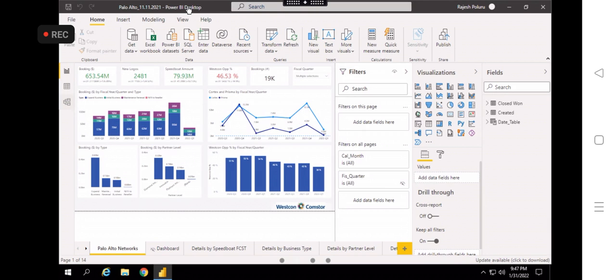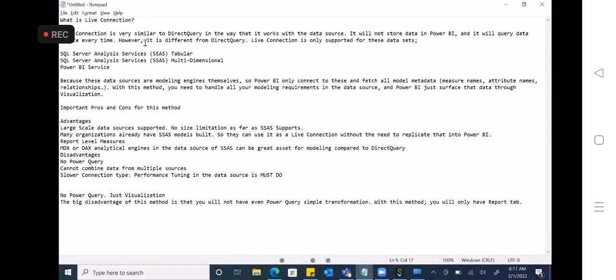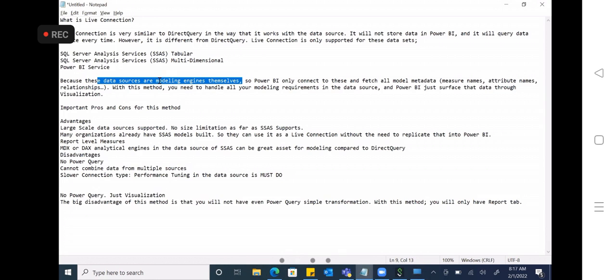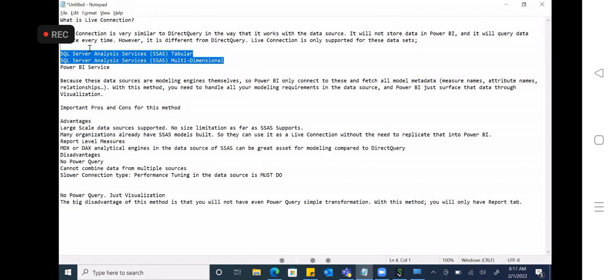What I mean to say is, because the data sources, tabular and multi-dimension model, are modeling engines themselves, they have modeling capability. We do all the modeling stuff in the source itself. Power BI only connects to these data models and fetches all the metadata like measure names, attribute names, relationships.